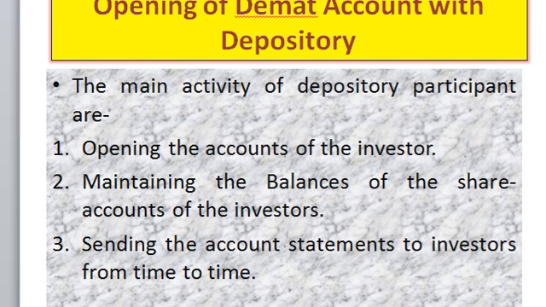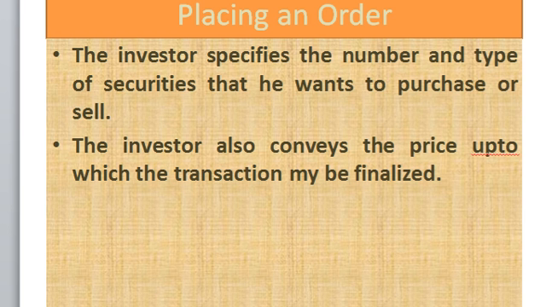Now, the main activities of depository participants are opening the account of the investor, maintaining the balances of the share accounts of the investor, and sending the account statements to investors from time to time, mostly monthly or quarterly. Then after that, you have to place an order. The individual will place an order. The investor specifies the number and the type of securities that he wants to purchase or sell. The investor also conveys the price up to which the transaction may be finalized.